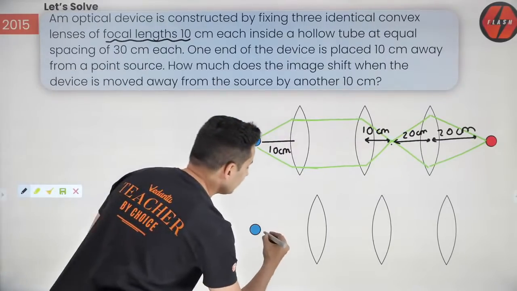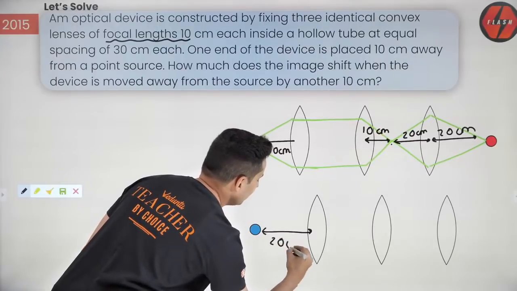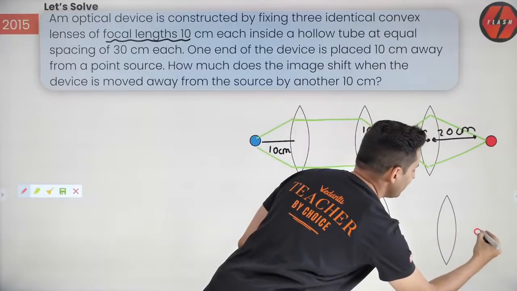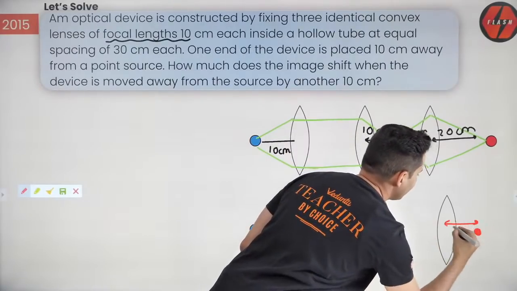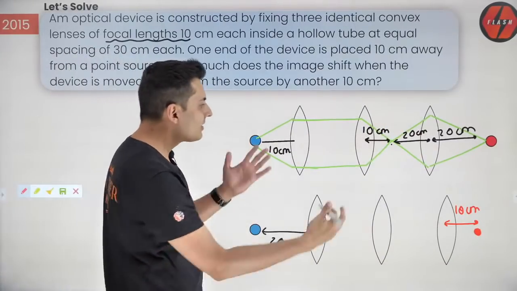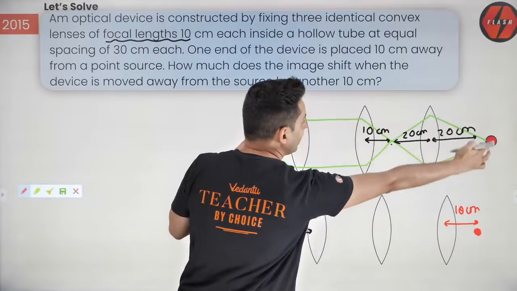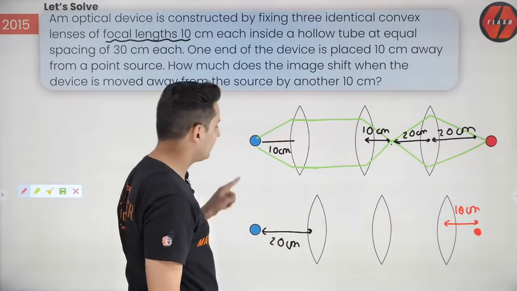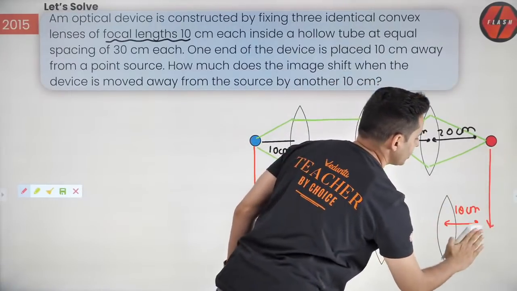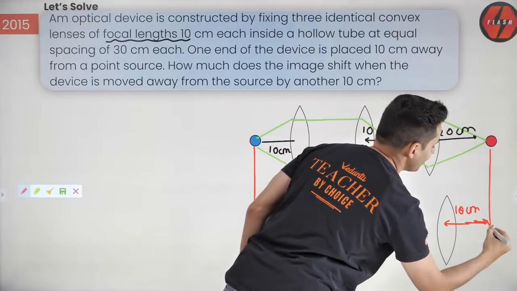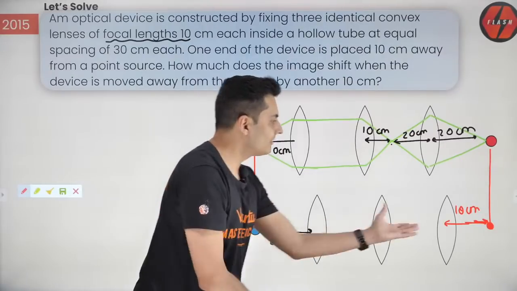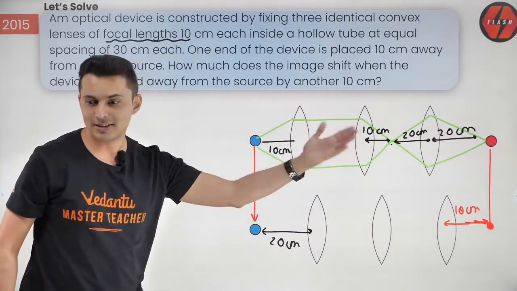Observe this. This distance is how much? 20 centimeters. So where would the image be formed? Obviously the image will be formed here such that this distance is 10 centimeters. Isn't that right? So guys, think about it. Actual distance between them, object and image, has it changed? Wherever that object was, it's there. Wherever the image is, it should be there only. So this is where the image should be. Because this distance increased by 10, that decreased by 10. So actual distance is the same.